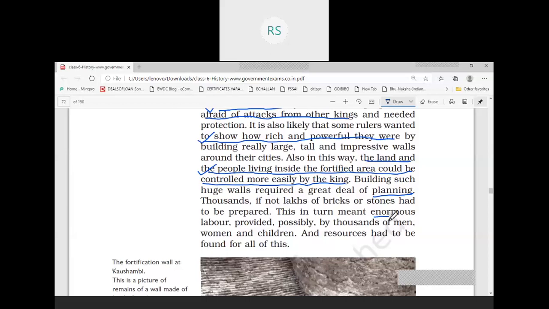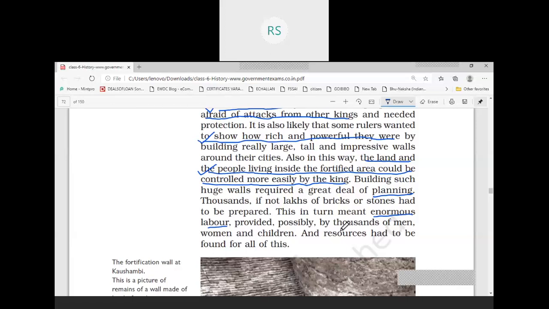Enormous means very big, बहुत ज़्यादा amount में जब कुछ चीज़ होती है तब हम उसको enormous कहते हैं. So for thousands of bricks there will be need of enormous labor, and this labor will be provided by thousands of men, women and children. And then there will be need of money.